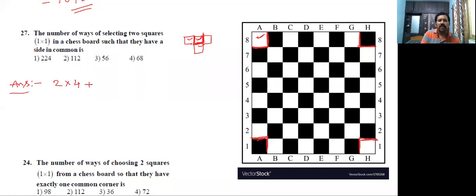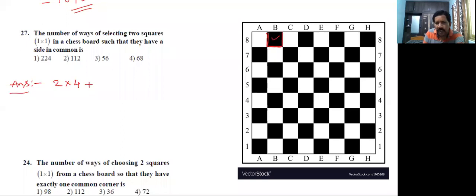Go to the 3 common sides. Now, observe how many squares have 3 common sides. Suppose, observe this is one common side, this is one common side, this is one more common side.